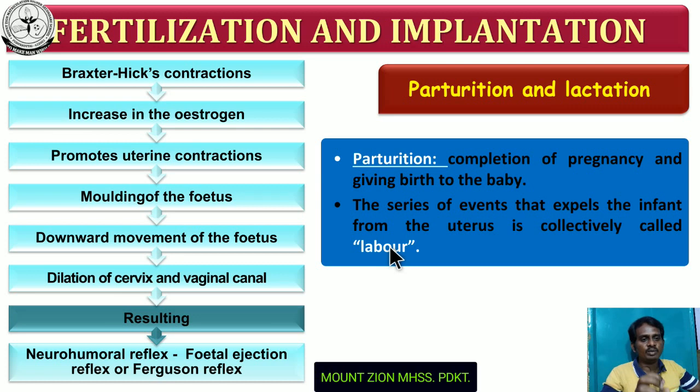Can you understand what is meant by labor? First step in the Braxton Hicks contraction: increase in estrogen. Then this estrogen promotes the contraction of the uterus. Then molding of the fetus, then downward movement of the fetus. As a result, dilation of the cervix and vaginal canal takes place, resulting in the stimulation of the Ferguson reflex. The Ferguson reflex may be a 3-mark question. Write short notes on the Ferguson reflex may be a 3-mark question.